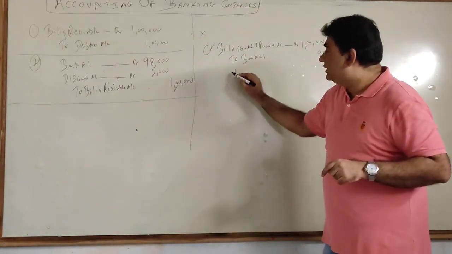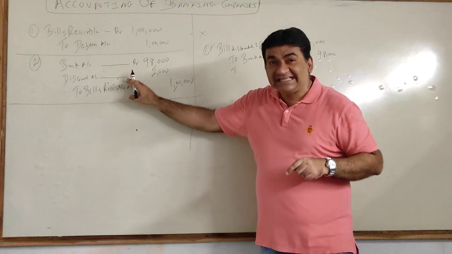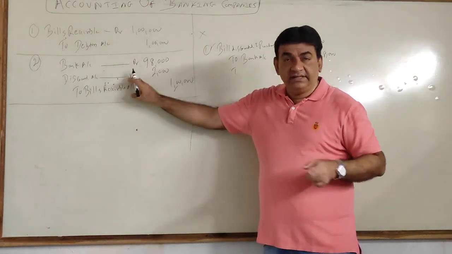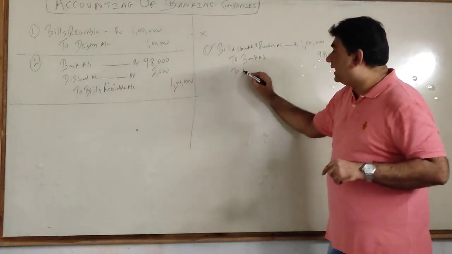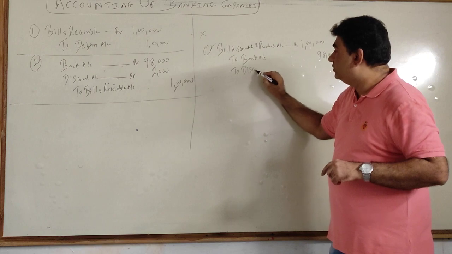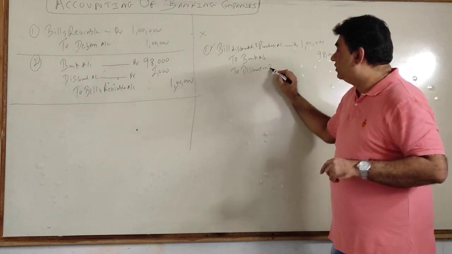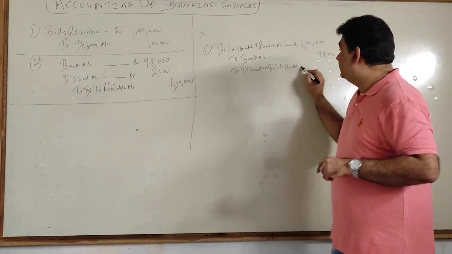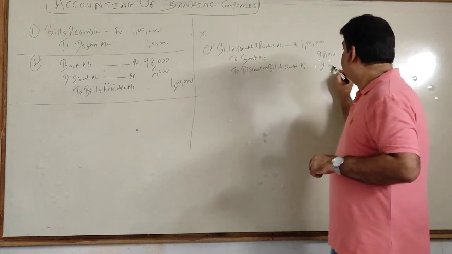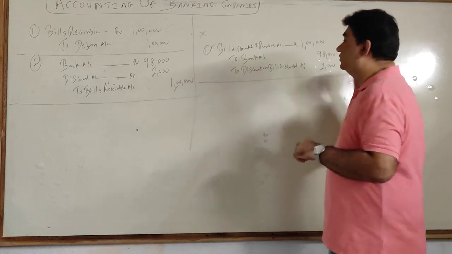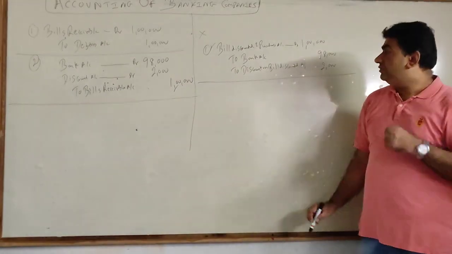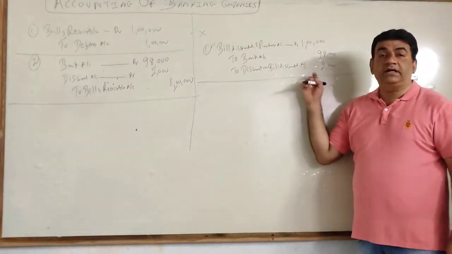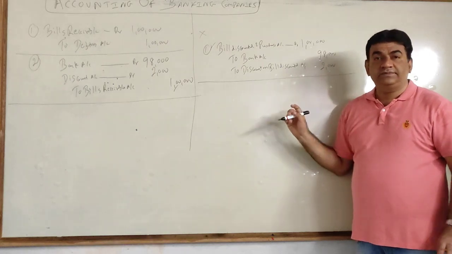So here, their discount was debited. Now I will credit, and here I will use the words 'to discount on bill discounted account', that is 2000. Got it?